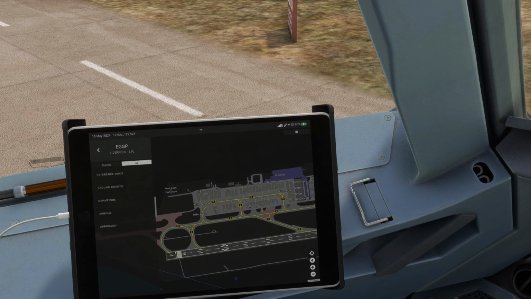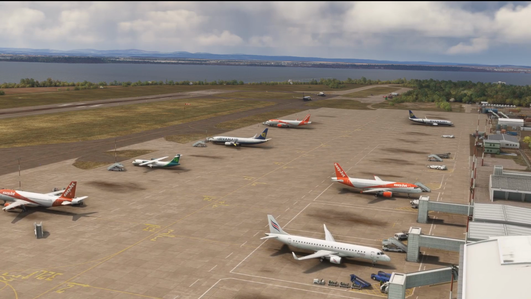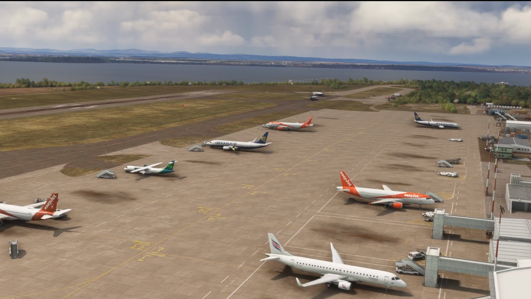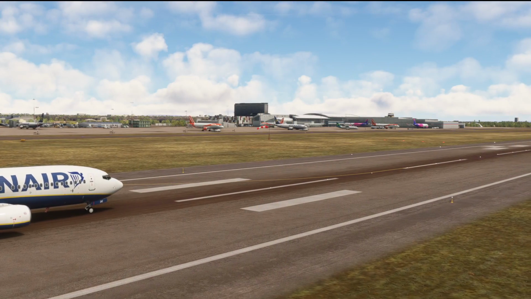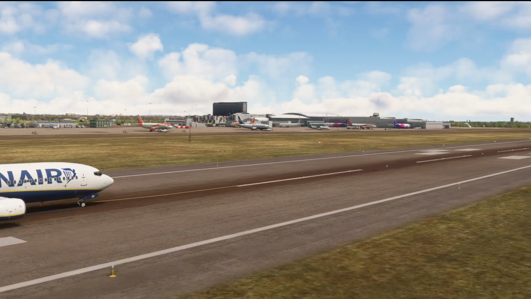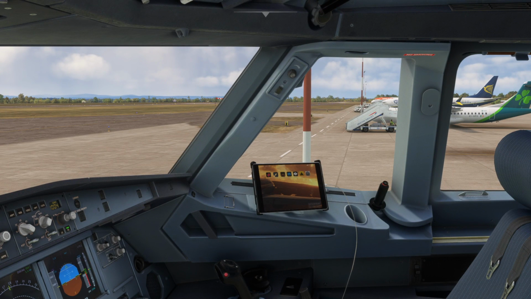So we're at Liverpool Airport today, and I've chosen this airport in particular because I don't have any payware scenery for Liverpool installed. This is just the default Asobo one, which, whilst it is handcrafted, doesn't have all of the taxiways, their names and everything integrated into the airport scenery correctly. Whilst the signage may be correct, it means that it's not all perfectly done in the background. Now, this is where programs like Beyond ATC struggle, because if the scenery hasn't been created perfectly with all of that information included, any air traffic control add-on software can't read the files properly